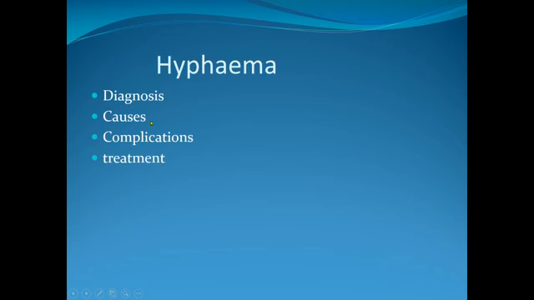If there is any bleeding disorder in the patient, if there is a blood dyscrasia, there is a chance to develop hyphema. Complications: if there is blood in the anterior chamber, it obscures the vision. So there is vision disturbance.